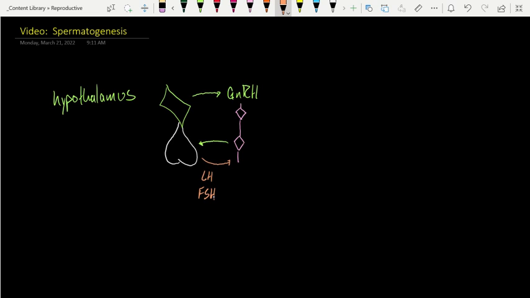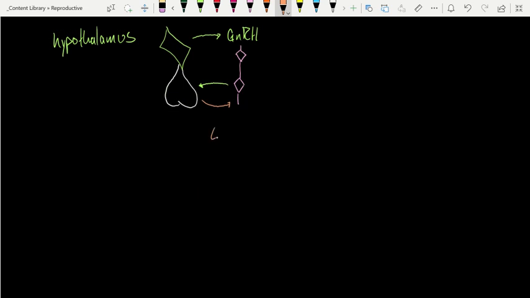Now, you might be surprised as we look at LH and FSH. Obviously, these were named for their role in female reproduction. Luteinizing hormone actually refers to the color yellow. FSH, follicle stimulating hormone, folliculogenesis, this is all female reproductive. But we see an essential role for these hormones in male reproductive as well. And again, building on this theme that there are a lot of similarities. All right, so from the anterior pituitary, we have LH, we have FSH.